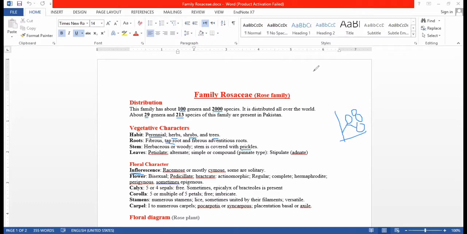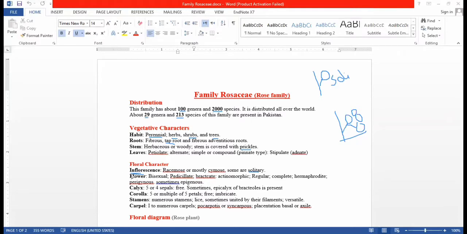Solitary means a single flower on the stem. This is a solitary flower. In this family, plants possess solitary flowers. Cymose and racemose are the other arrangements.